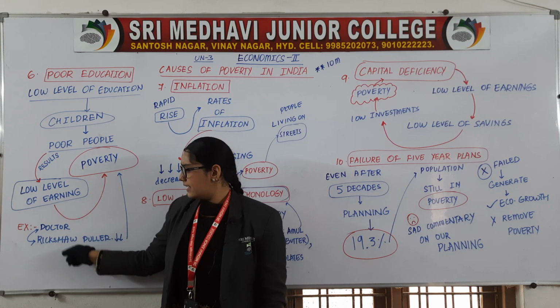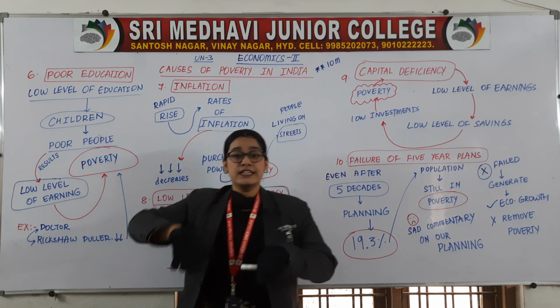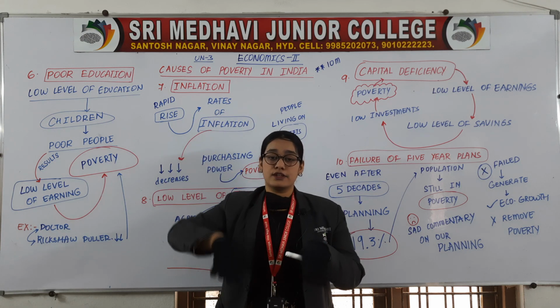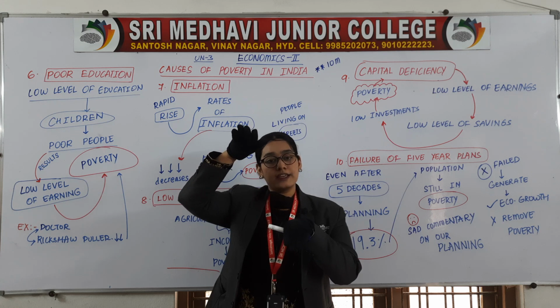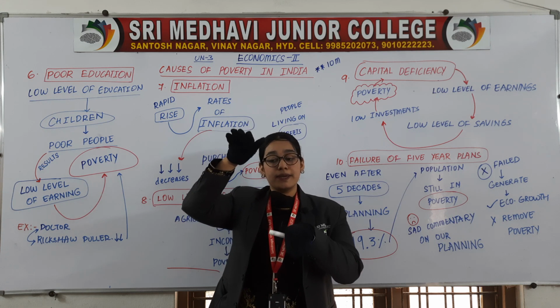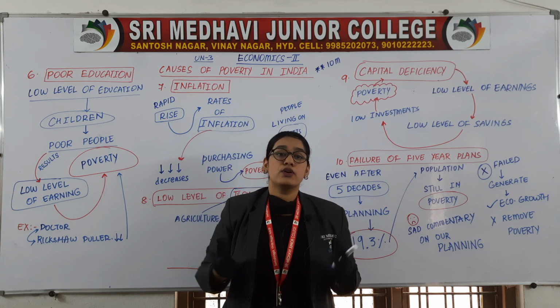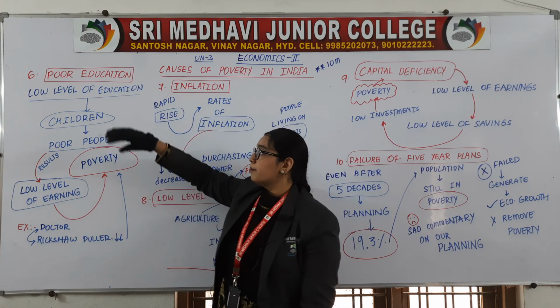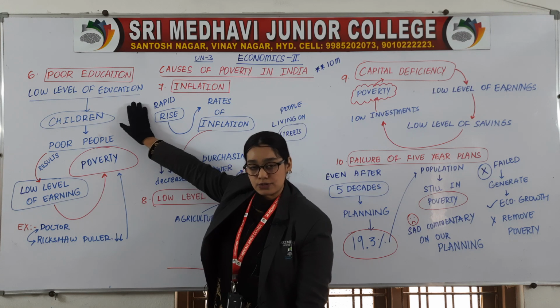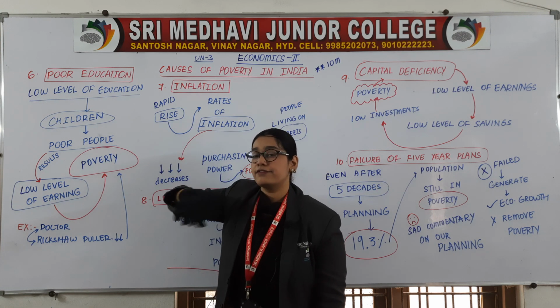Will they have a great change in their incomes? Yes, the doctor's income is somewhere here and a rickshaw puller's income is somewhere here. Why is there that much of a big gap between their incomes? Because of poor education.